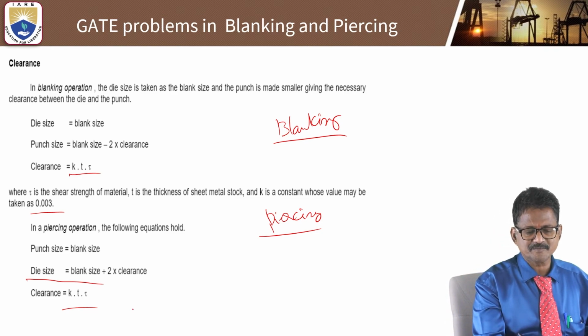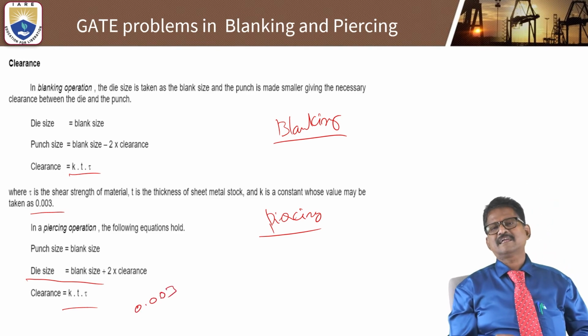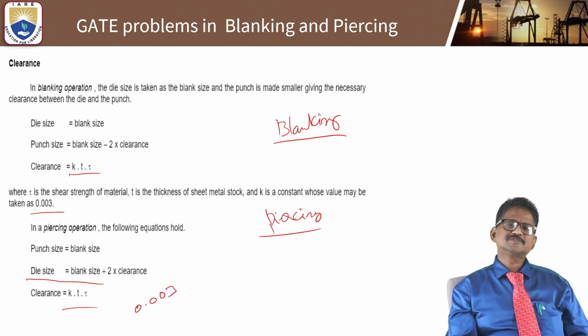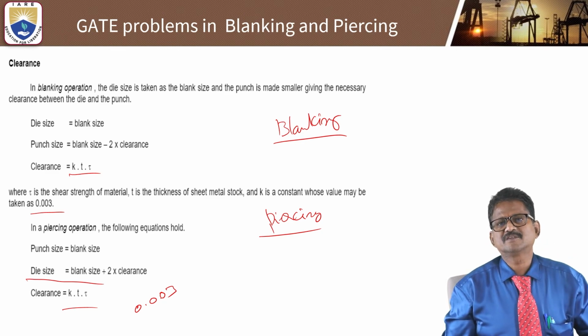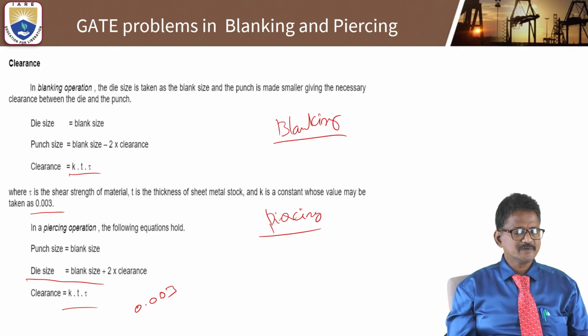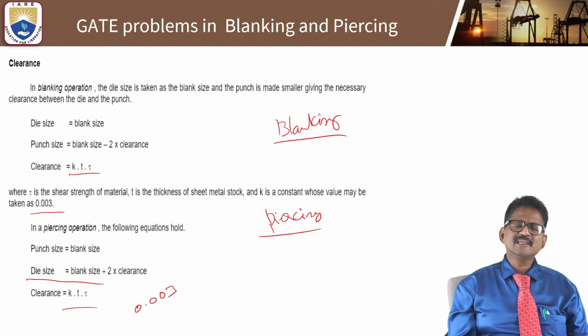This constant factor may be 0.003 as per the standard textbooks, and its value will vary from material to material.